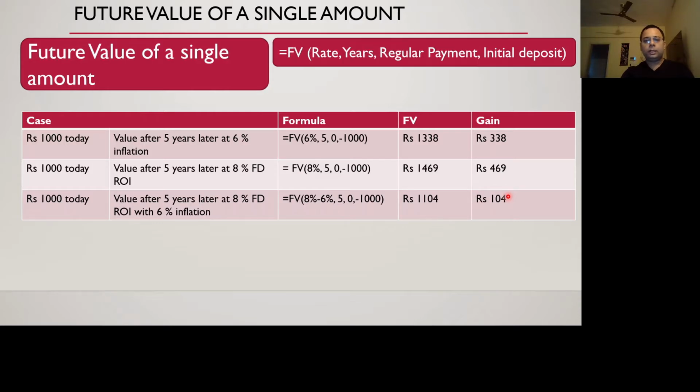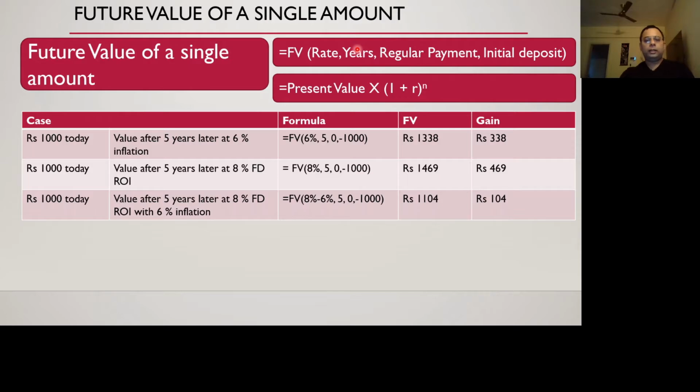Let's dig a bit into the formula, this Excel FV formula. FV is future value. Rate is the annualized rate, or it can be a monthly rate or any rate. Then the number of years; years can also be converted into months, but in this case it's all years. Regular payment is the payment made during this period of 5 years, 10 years, or whatever it is. And then the initial deposit, the initial payment that you have made under this calculation.